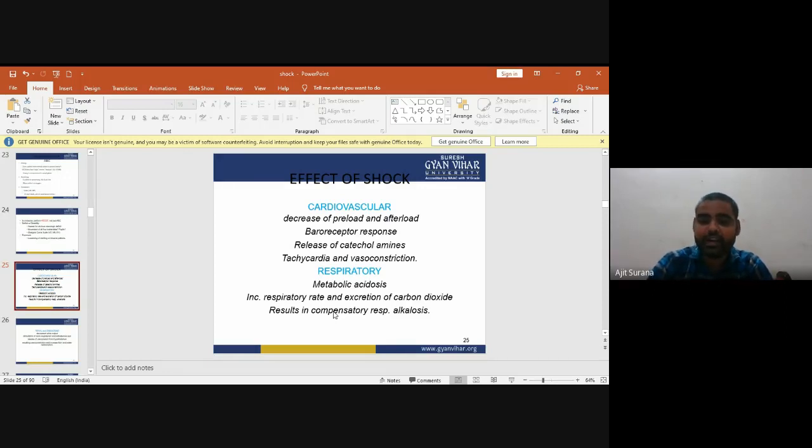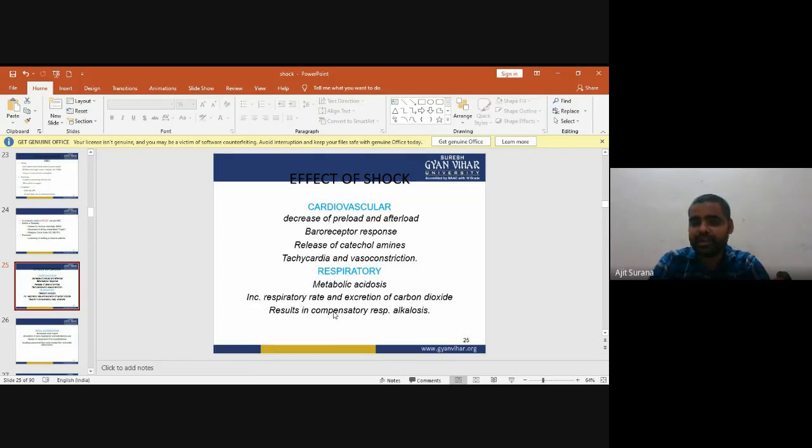Effects of shock on the cardiovascular system. There may be a decrease of preload and afterload, a baroreceptor response, release of catecholamines, tachycardia, and vasoconstriction. Effects of shock on the respiratory system.